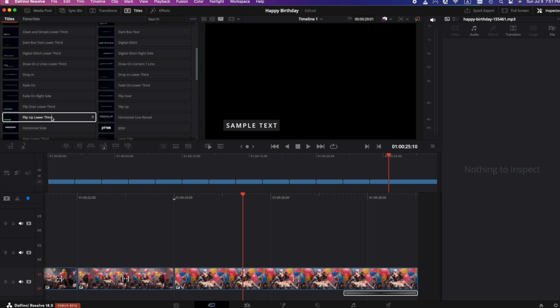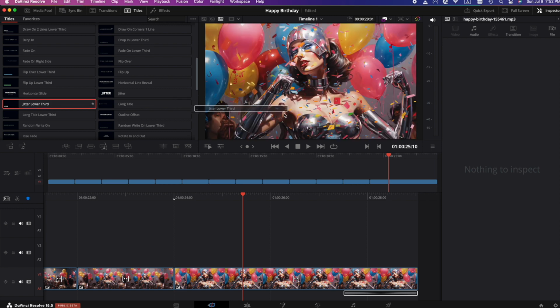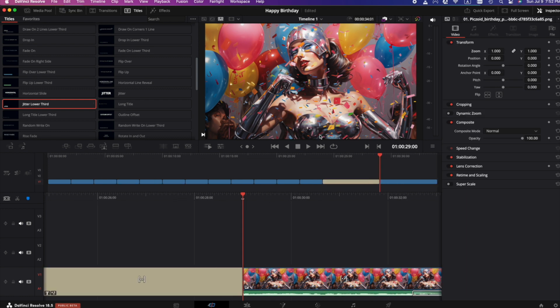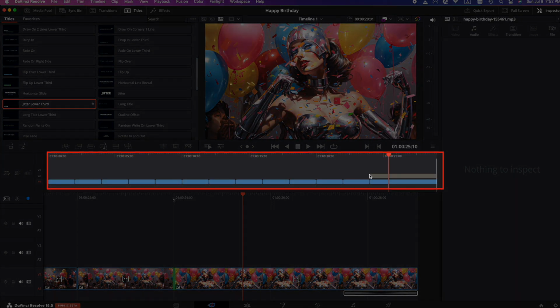I don't think I like that one. This one looks pretty good. This is called Jitter Lower Third, and the text will kind of shimmer and shake. Oh, but we don't want to drag it into the window like I just tried to. That's a mistake. Let's drag that onto the timeline.